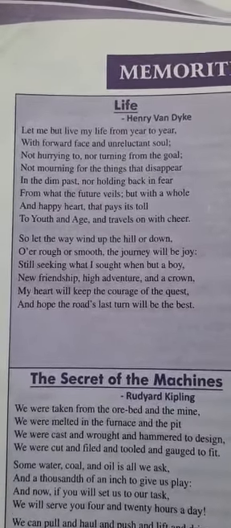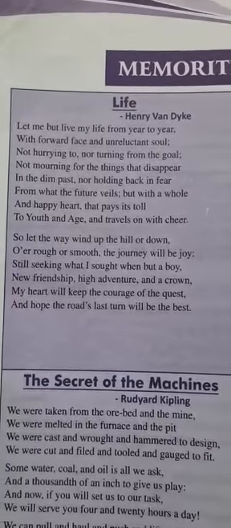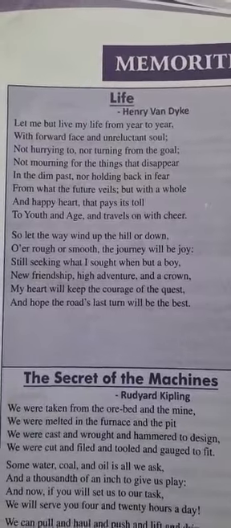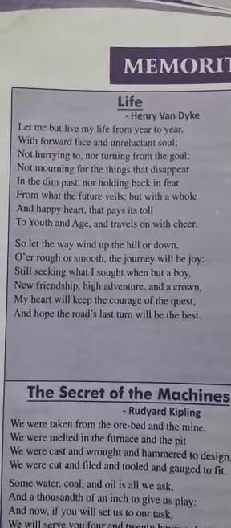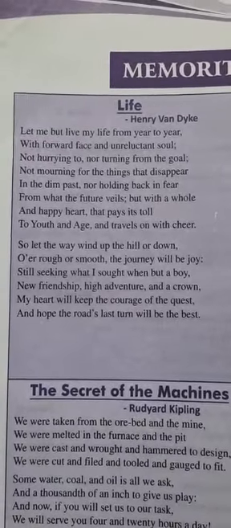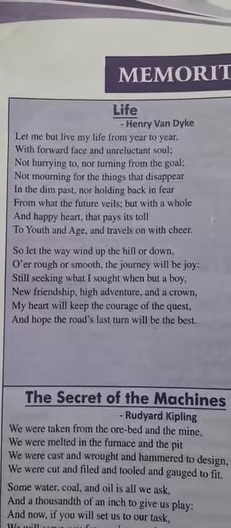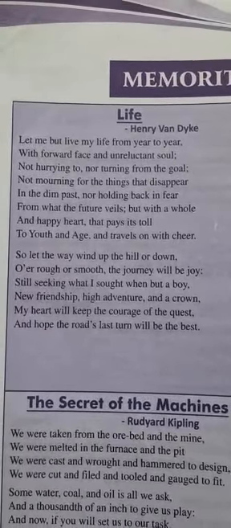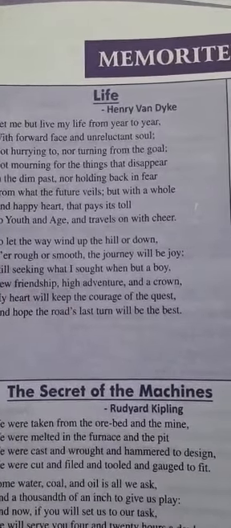Last class we discussed the poem Life written by Henry Van Dyck. So here we are going to discuss the figures of speech from the poem. Before that, look at the first line: "Let me but live my life from year to year." Here "me" refers to Henry Van Dyck, the poet. And then you should know what alliteration is.